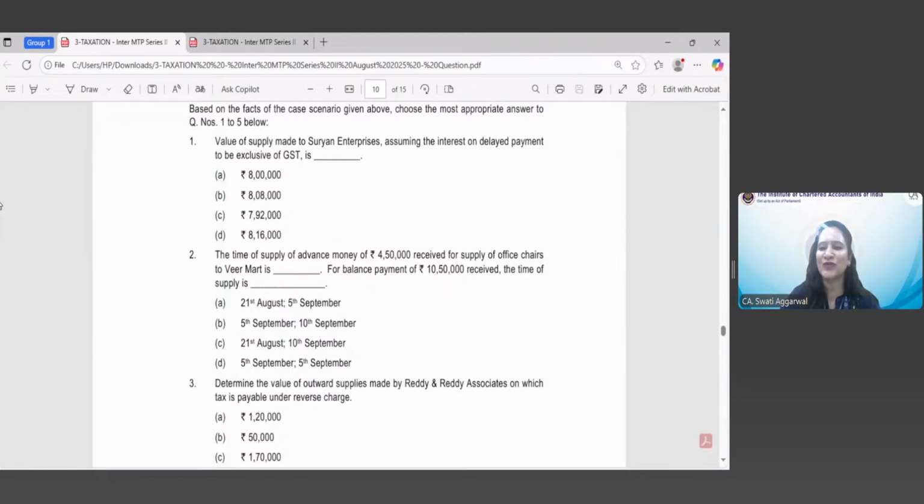See, when we were going through the facts of the case scenario, I told you that the facts as given in the case scenario, it seems that the question is there on the time of supply. So the time of supply of advance money of rupees 4,50,000 received for supply of office shares to Veer Mart is dash. For balance payment of rupees 10,50,000 received, the time of supply is dash. So the time of supply of office shares, you have to give the time of supply of goods. So you may refer section 12 of CGST Act 2017. Give your answer.